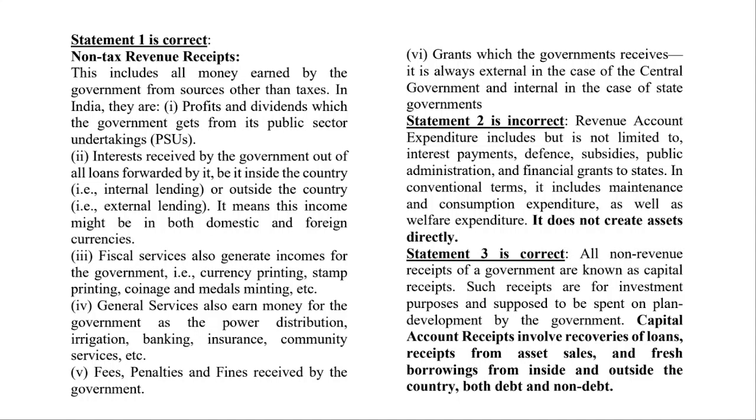Fine. So capital account receipts involve recoveries of loans. Whatever loan you have recovered is also part of a capital receipt, not revenue. Receipts from asset sales. We have seen, right? Disinvestment, steel plant, and all these things. Fresh borrowings from inside and outside the country. So if the IMF or World Bank gives us, say, 100 million, 200 million, all these things, they are all part of the capital receipts. Because the World Bank will not give you millions to pay your salaries or anything, right? They will give you all this for infrastructure. They want you to create some sort of infrastructure.